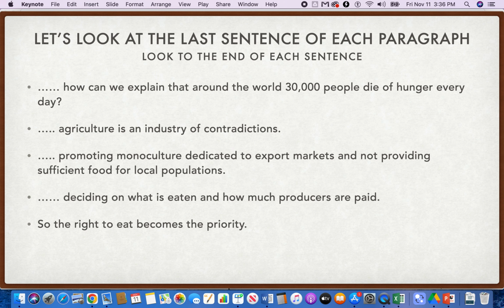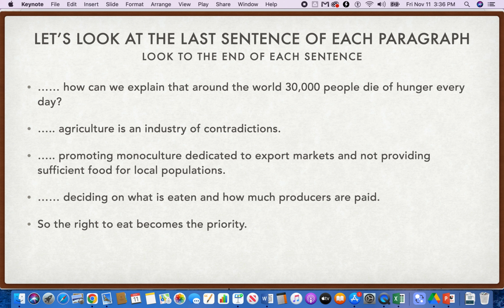Now let's look at the last sentence of each paragraph to see if we can figure out what the author is arguing. Usually you look to the first sentence of each paragraph, but in many cases, that's where the writer introduces his argument rather than concludes it. So we're going to look at the last sentence in each paragraph.